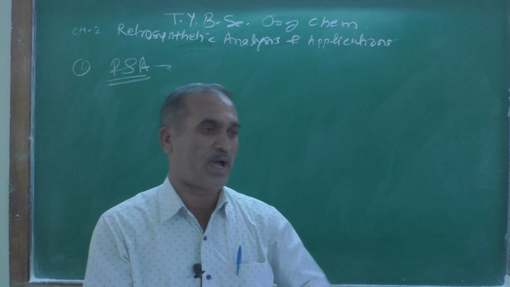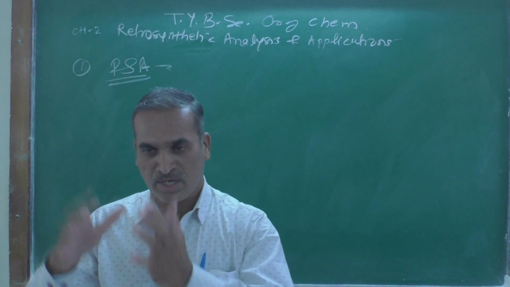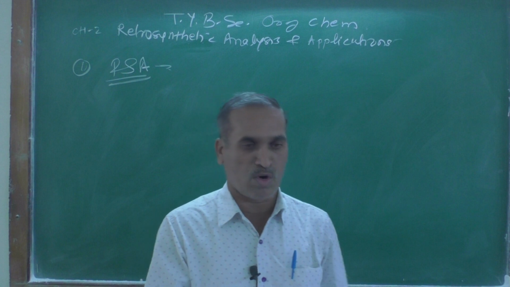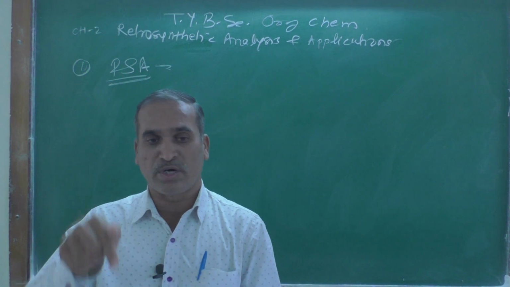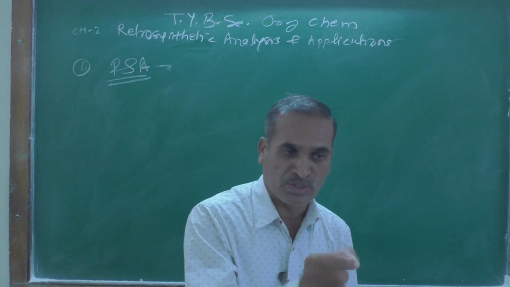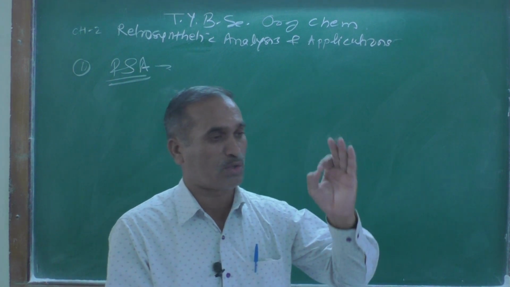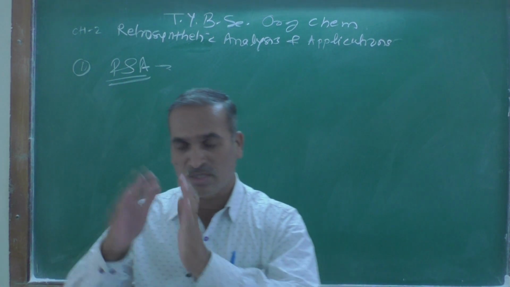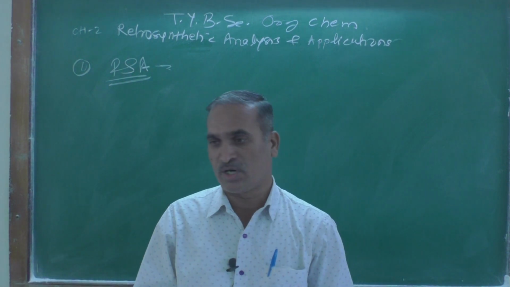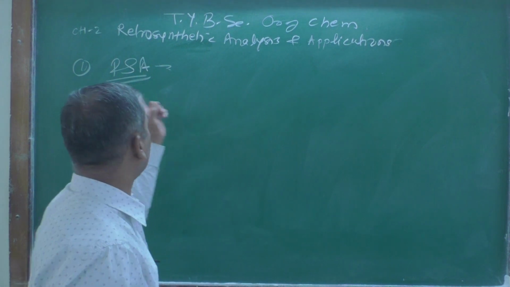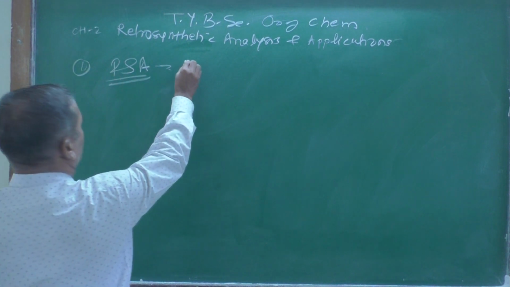Let me simplify this term again. Retrosynthetic analysis means the process of breaking down the target molecule into convenient starting materials using disconnection and FGI. This is the simplest definition of retrosynthetic analysis. RSA means what?